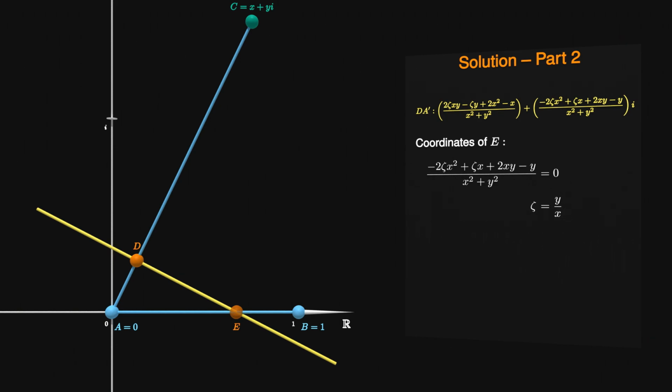What a nice result! Now let's plug this value into the original line expression of DA' in order to obtain E. Try to appreciate how everything works out perfectly in this calculation.